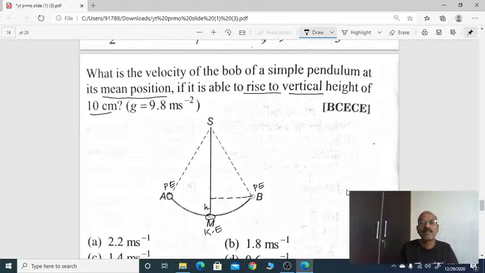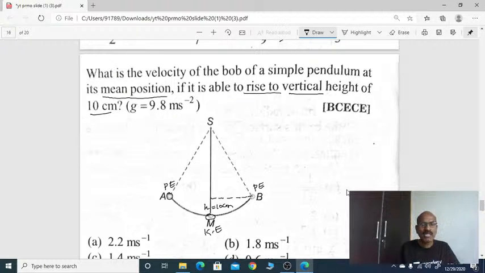Right, that's only given. Find what is the velocity of the bob of the simple pendulum here at mean position. Right, it is able to rise the vertical height 10 centimeter. This h equal to here 10 centimeter. We know here energy is conserved, right? Energy conservation takes place. Kinetic energy converted into potential energy, again converted into kinetic energy.